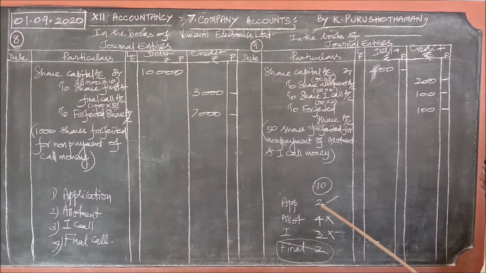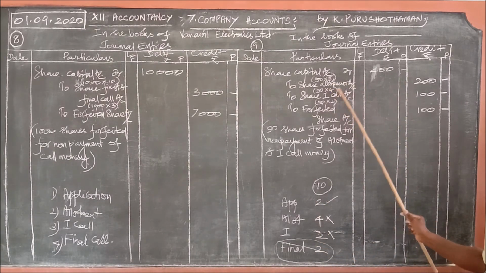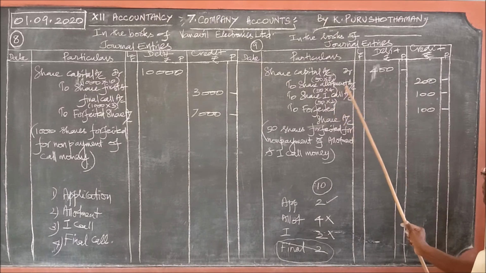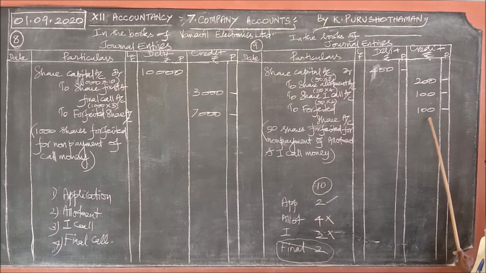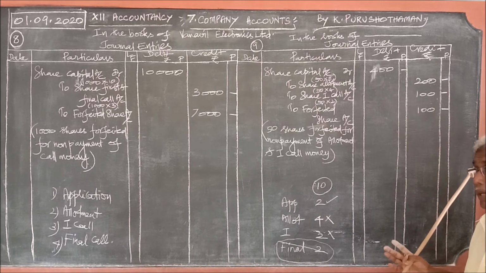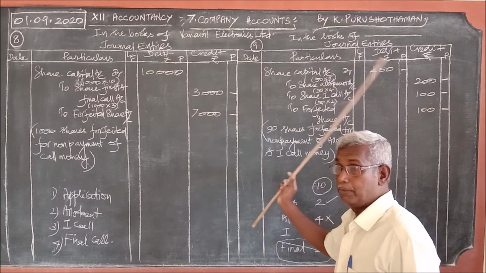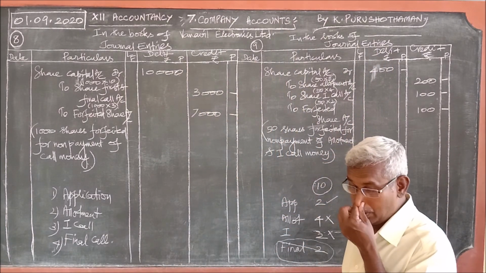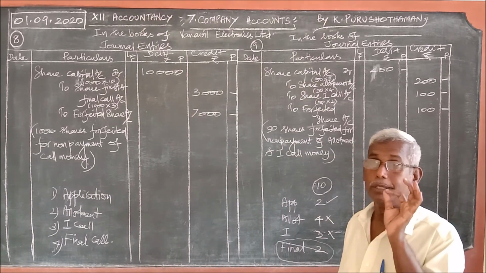Here the total amount considered is 8, therefore 8 into 50, share allotment 50 into 4, 200, first call 2 into 50, 100, therefore on the credit side the balancing figure is 100. You should remember, I compared it very many times. This is an important point while you are filling up the share capital. Be very careful, that is very important, or else you will be losing the mark. Good.